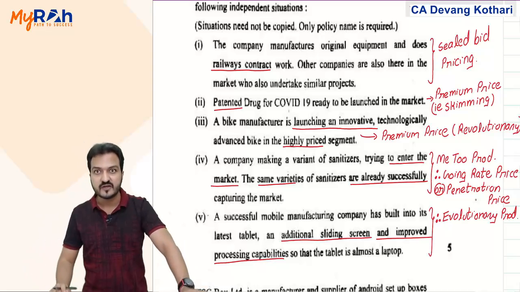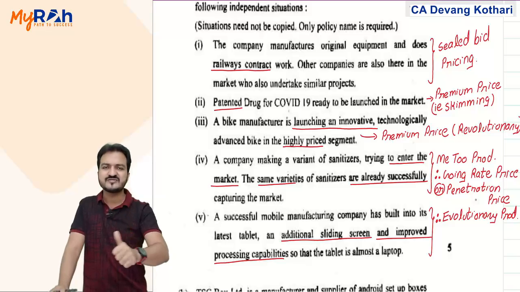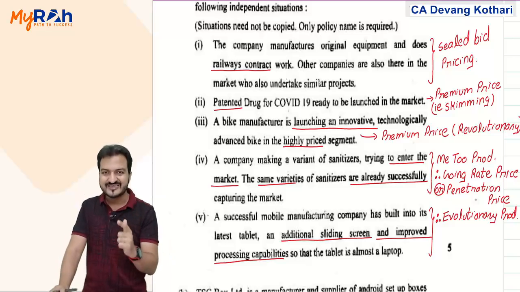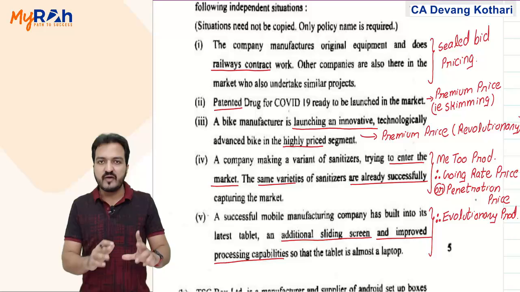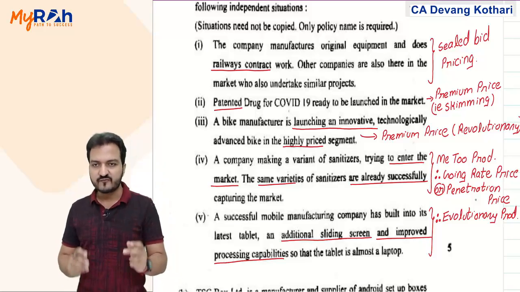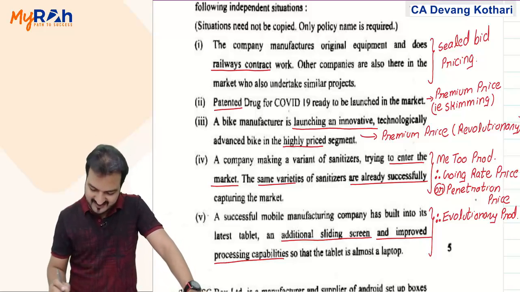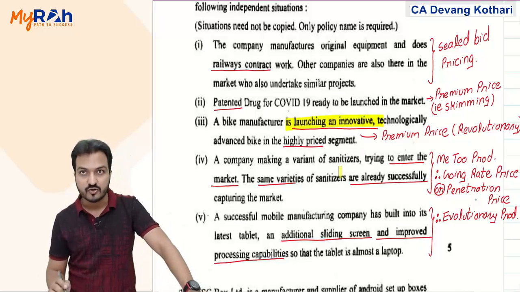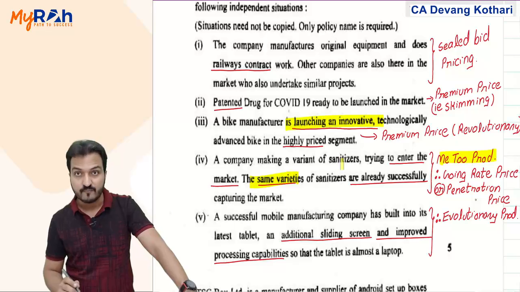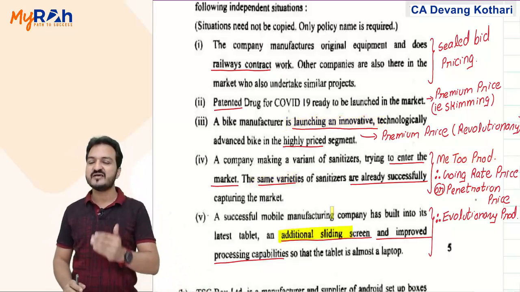Yaad karo, in that chapter theory, chapter 7 theory, we have learned these three types of products. Revolutionary product is the one which is completely new innovation. Second is evolutionary product. Now that is the one in which it is not a new innovation, but it has some extra features added in that earlier innovation. And then comes Me Too product, which is exactly same as the previous product. Now this point number 5 here is not exactly a revolutionary product, not completely new. It is not even Me Too product which is exactly same variety is already in the market. No, but it is giving some additional features. Now if it is giving some additional features, it is an evolutionary product.